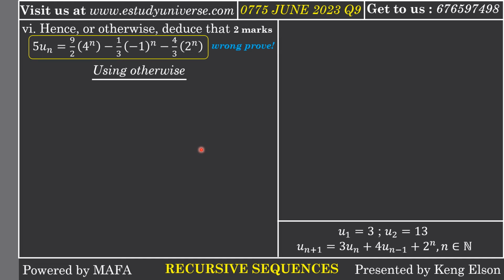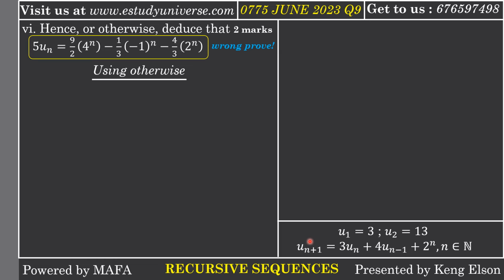Those of you who have never seen it, still stay with me, because this is very, very important. Like I said, it is a method that you will hardly see, but it is very correct, very logical, very impressive, and above all, it is going to give us the correct answer. All right, so how do I use the otherwise method?